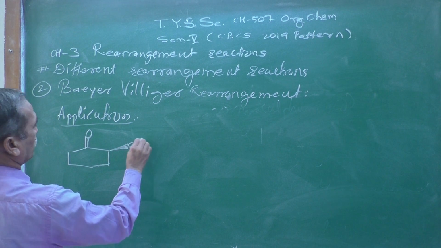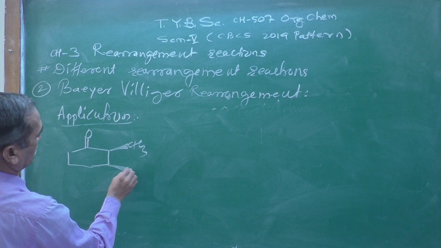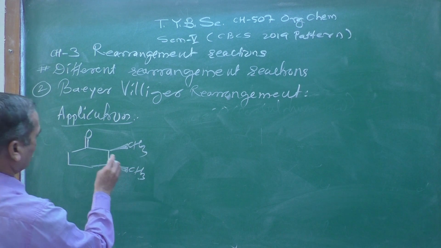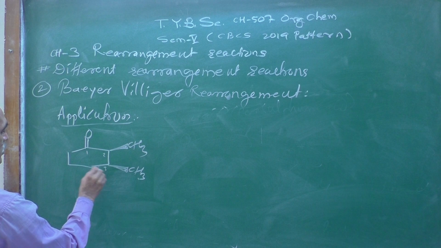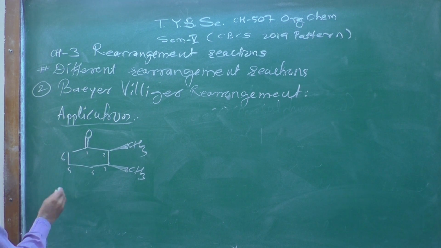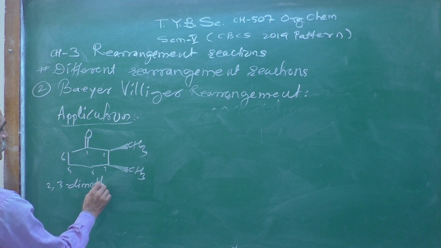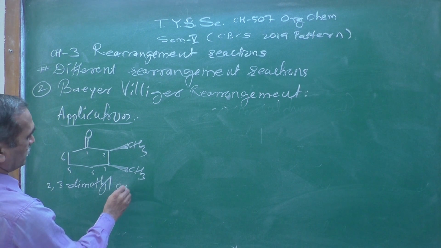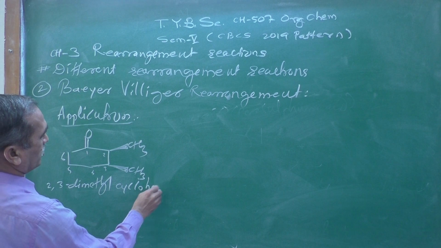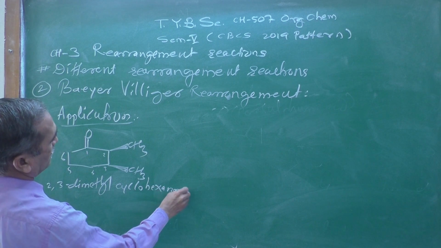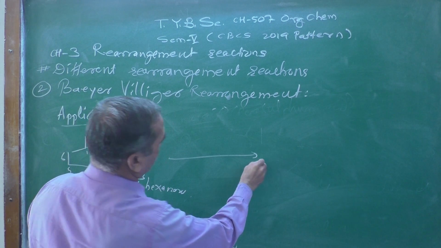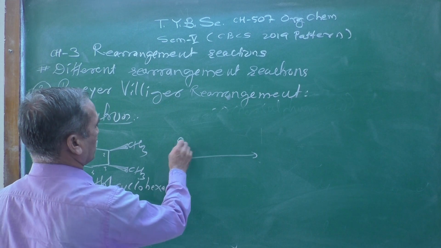Let me clean the board first. There is a methyl group over here, and here also a methyl group, CH3. So 1, 2, 3, 4, 5 and 6. It is known as 2,3-dimethylcyclohexanone, and when it is treated with a peracid,